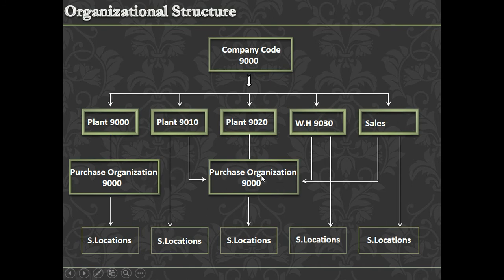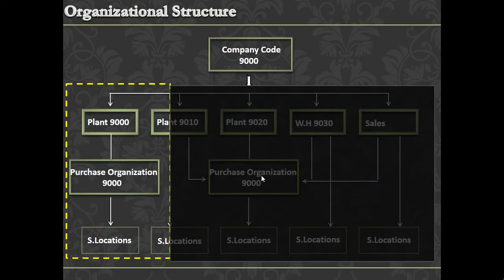Each plant will have storage locations to store its material. A raw material can be stored in one location, semi-finished material in another, and finished material in another, to segregate the storage of the material at the storage location level.